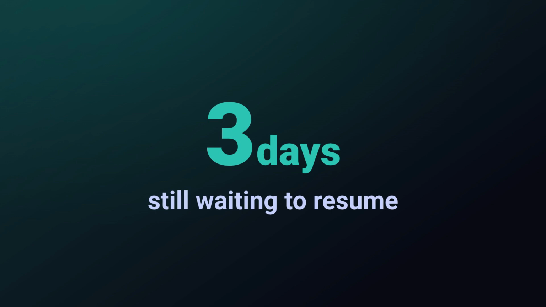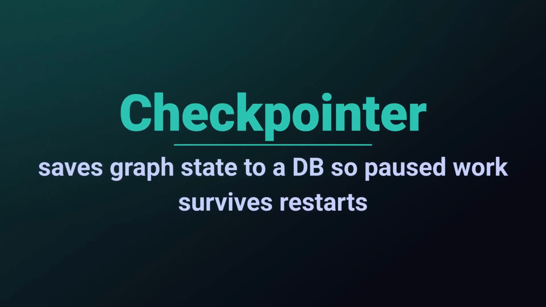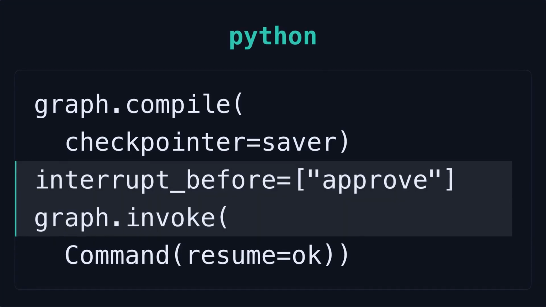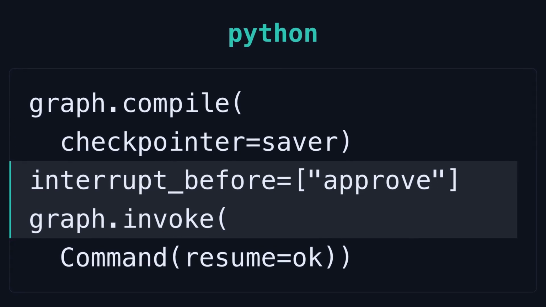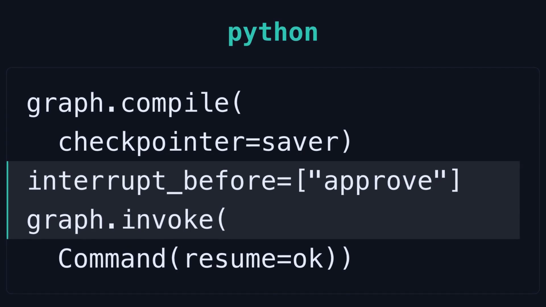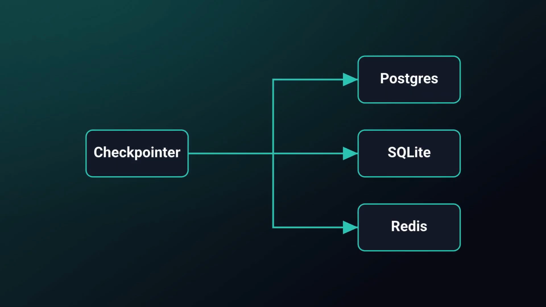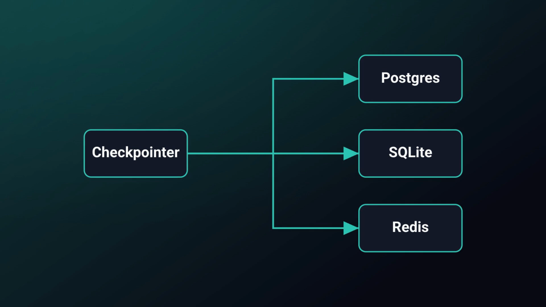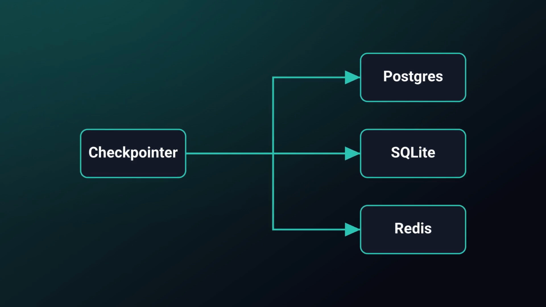LangChain, and specifically LangGraph, treats this as a first-class concept. Because LangGraph models your workflow as a stateful graph with checkpointing built in, you can literally interrupt a node, persist the state to a database, and resume later with a single call. You define an interrupt before or after any node, and when execution hits it, the graph halts and hands control back to you. The state lives in a checkpointer, Postgres, SQLite, Redis, whatever you choose, so your process can crash, restart, or scale across servers, and the paused workflow is still sitting there waiting for that human decision.